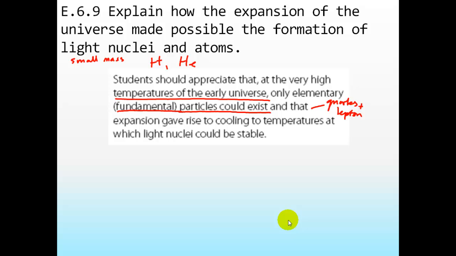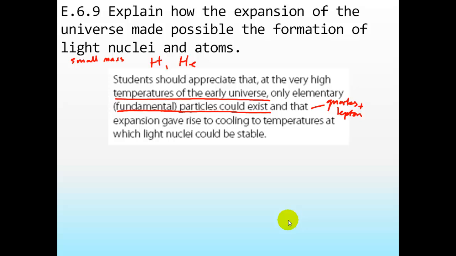But soon the temperature of the universe cooled so much that not many other elements were formed. So there was an abundance of helium, there was an abundance of hydrogen, because the helium was able to be formed while the temperatures were so high. But as soon as the universe cooled down so much, the temperature wasn't high enough for fusion to take place. That's why we have so much hydrogen and helium in the universe.